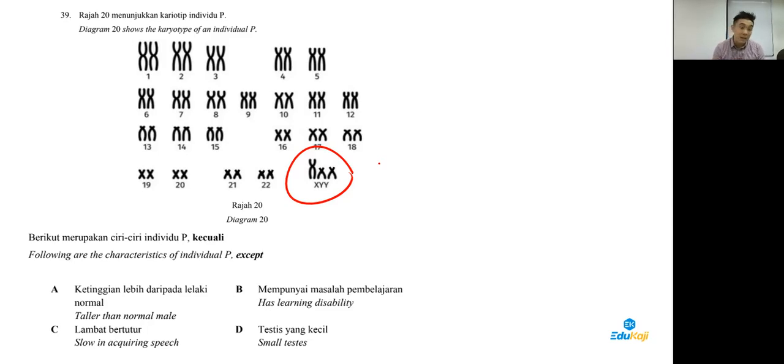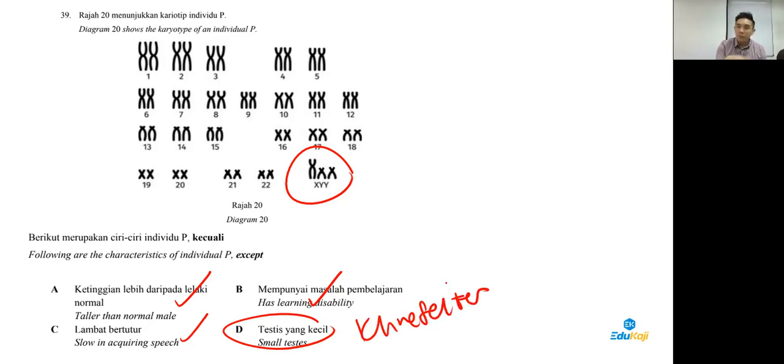Okay, bad joke. Taller, but development not so good. Speech learning. Yeah, guys, donkey is more for Klinefelter. I'm quite bad at reading these 2 words, so you read yourself. 39, answer is donkey, because they're more to Klinefelter.